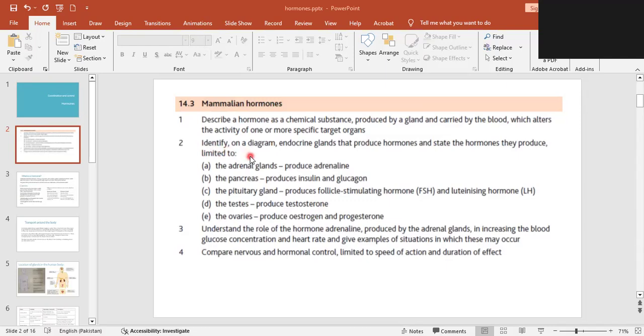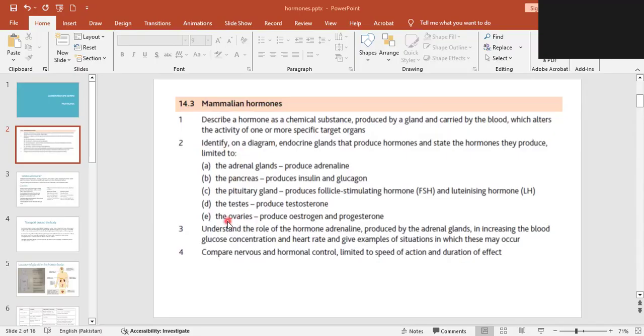You need to be able to locate them and identify them. You have five types of glands given in your syllabus: adrenal gland, pancreas, pituitary gland, and the testes and ovaries. Not more than that. These are the major five they are going to ask in the paper.